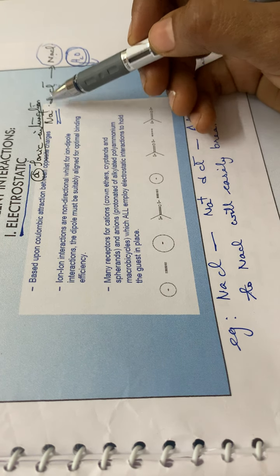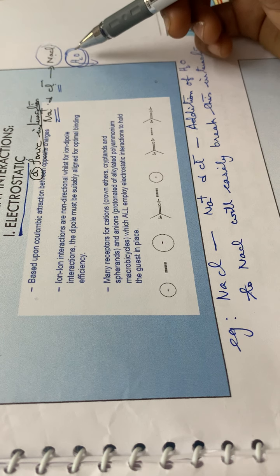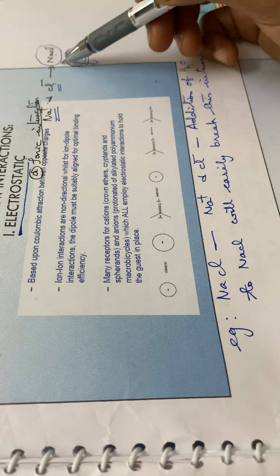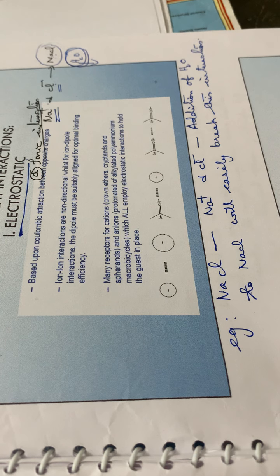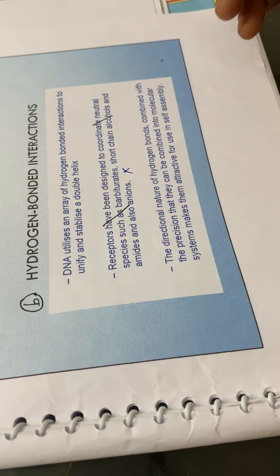Ionic interaction means the attraction between a positively charged and a negatively charged species, and if highly polar solvents are added to this species, they will break the interaction. That is the first category of electrostatic interaction, the ionic interaction. Then the second one, the hydrogen bonded interaction.